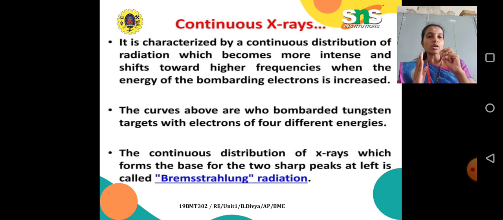What Bremsstrahlung radiation is, is that when we have the continuous bombardment of electrons on the tungsten filament, finally we will have the left 2 peaks, right? That peak is called Bremsstrahlung radiation. Thank you.